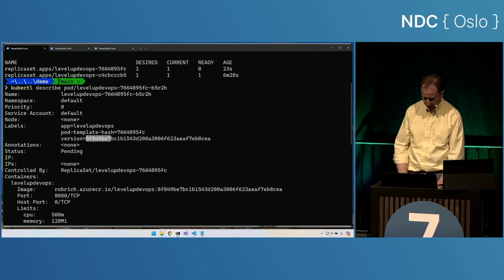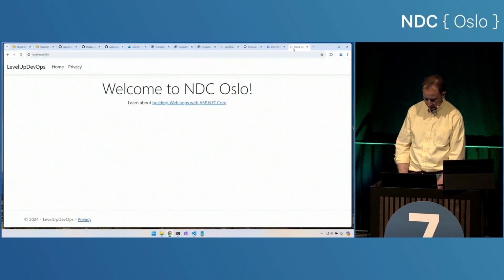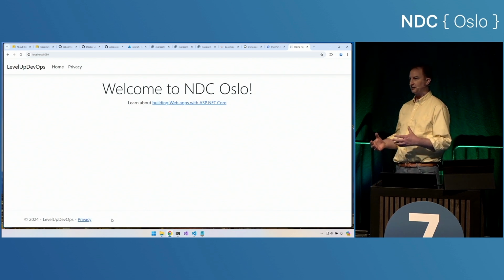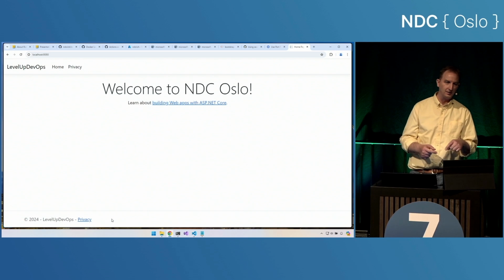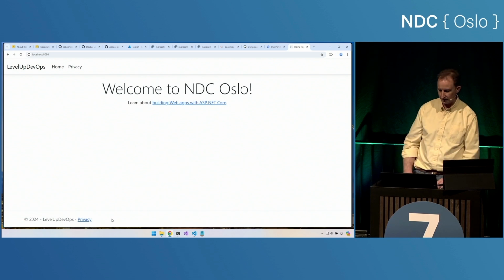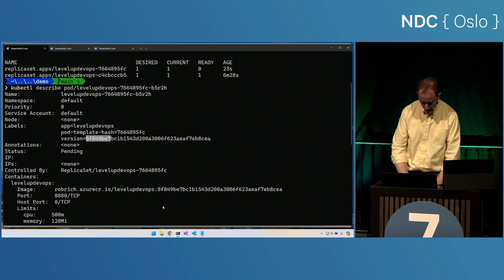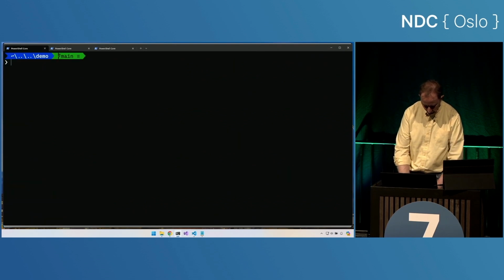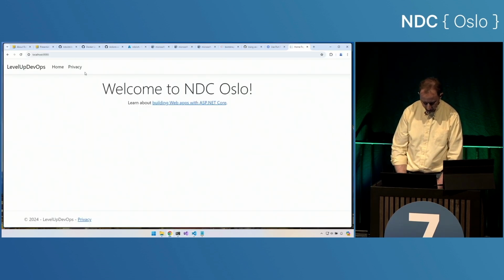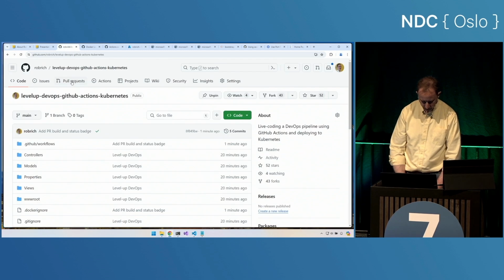I would even go a step farther and put it on the web page down in the legal things, that Git hash, so that if somebody sends me a screenshot of the website, I can say, oh, I know exactly what Git commit I need to check out to be able to replicate your issue. Excellent. So we have that running. And we also have that PR build in place.